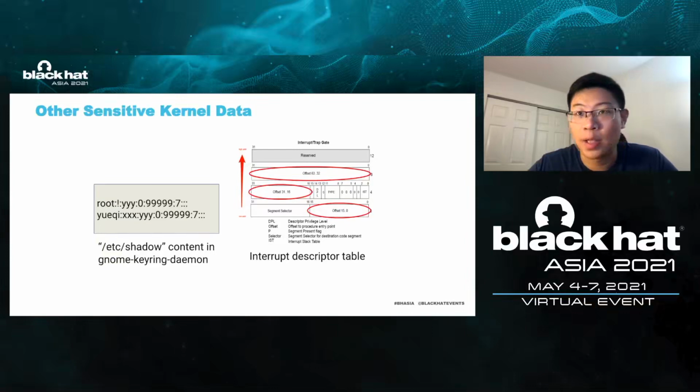The second is the interrupt descriptor table. When an interrupt happens, the kernel will jump to the interrupt procedure for further processing. The offset to the procedure entry is stored in the table. If the adversary can leak the offset, he or she can calculate the base address of the loaded kernel image and thus bypass KASLR. There are many other types of sensitive data in the kernel. Due to the time limit, I cannot enumerate them, and I'm happy to learn more if you know more about them.